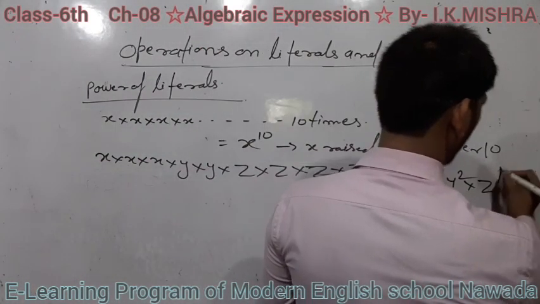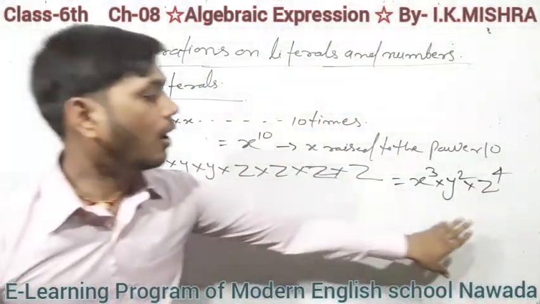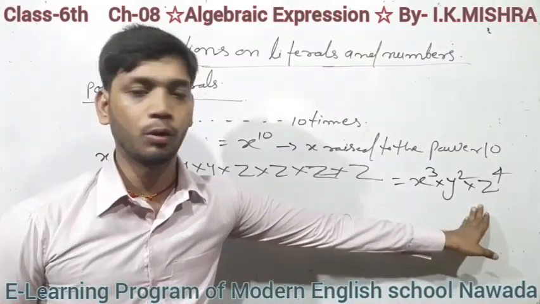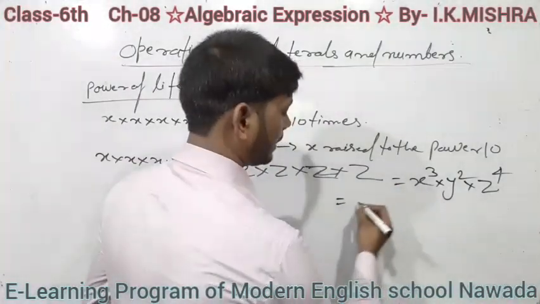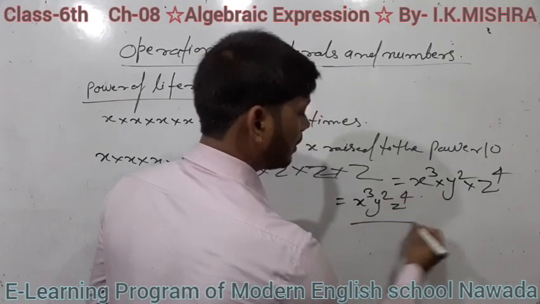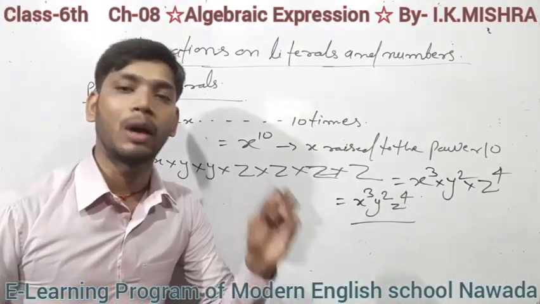That means z to the power 4. Here, in multiplication you can hide the multiplication symbol, so you can simply write x cube y square z to the power 4. Students, here I used a word, square.